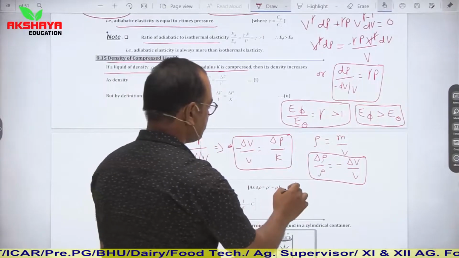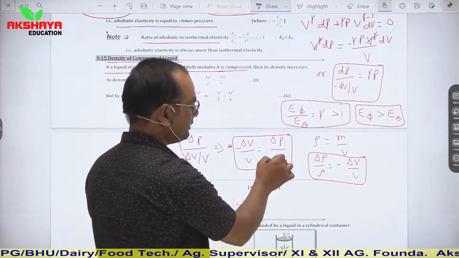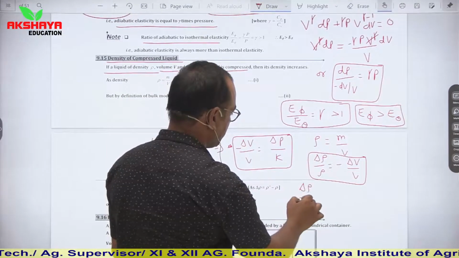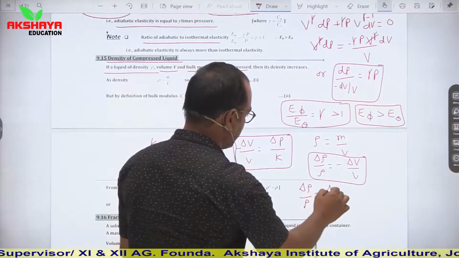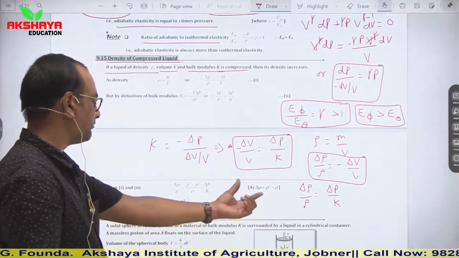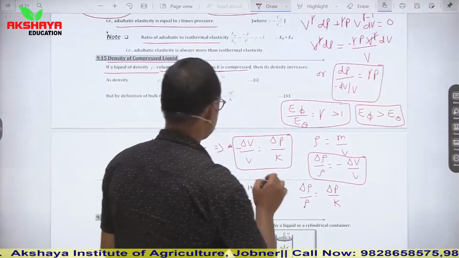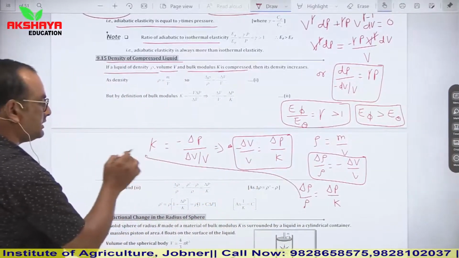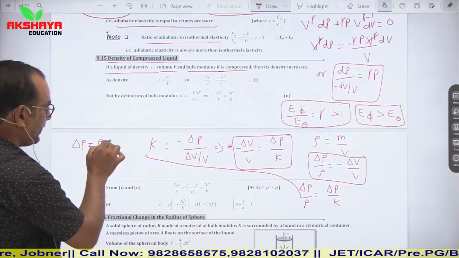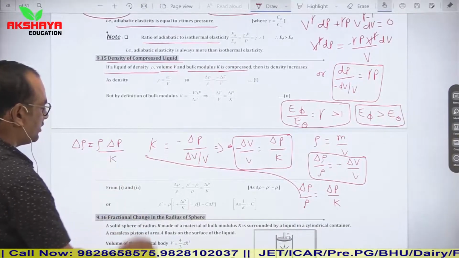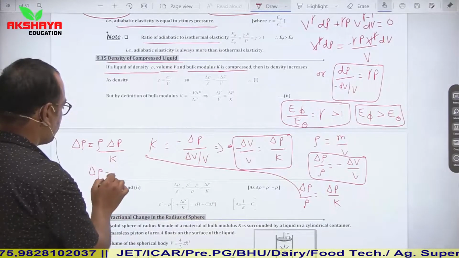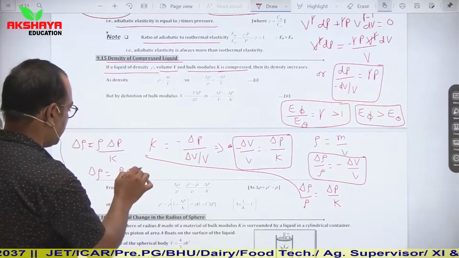So using these two equations, we can see that minus del V upon V is equal to del P upon K, and minus del V upon V is equal to del rho upon rho. So we can say that del rho upon rho is equal to del P upon K. So this is the concept which can be given from here. From here you can also say that del rho is equal to rho into del P upon K. Clear? Or 1 upon K can be written in the form of compressibility. So it is rho into C into del P.